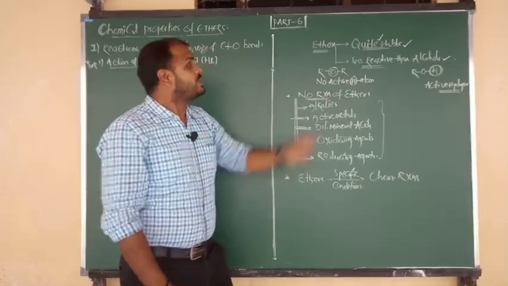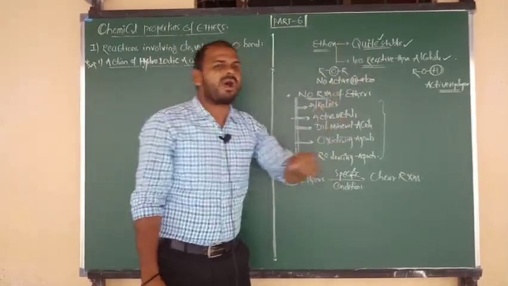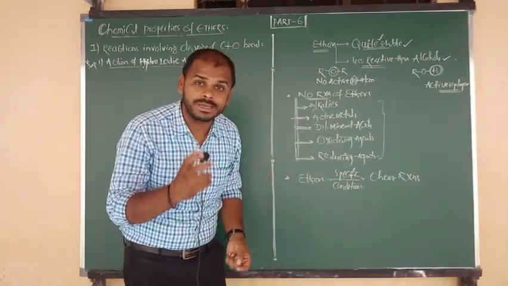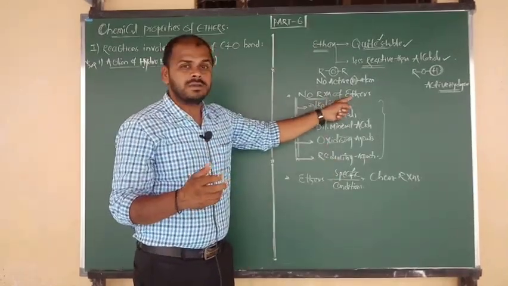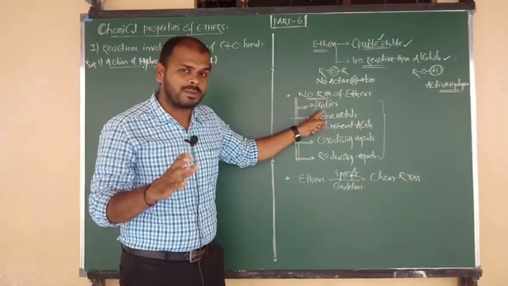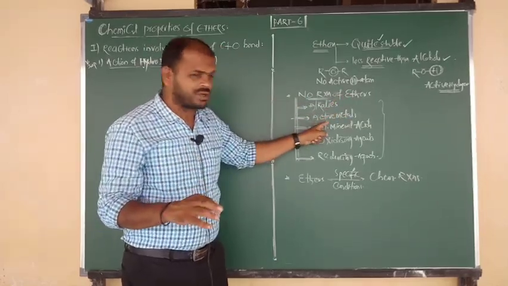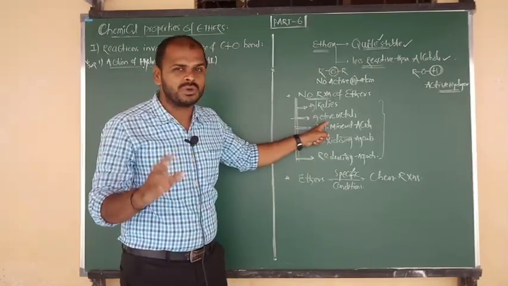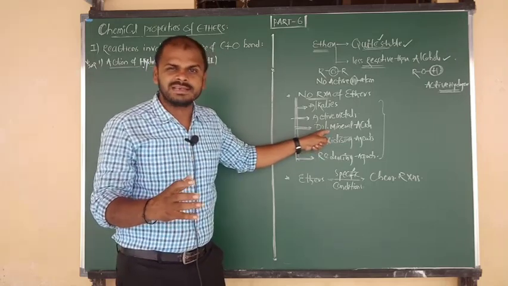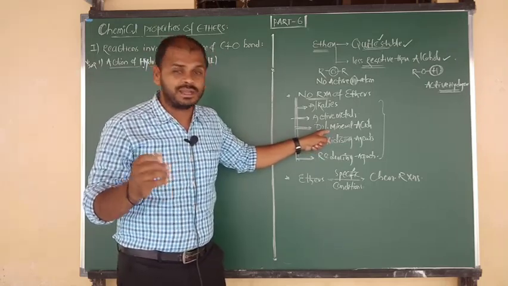So due to such quite stable nature and less reactivity, ethers do not show reaction with alkalis, nothing but bases. They do not react with active metals like sodium and potassium. They do not react with dilute mineral acids like HCl and H2SO4.